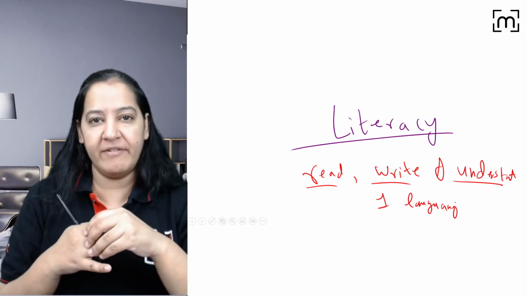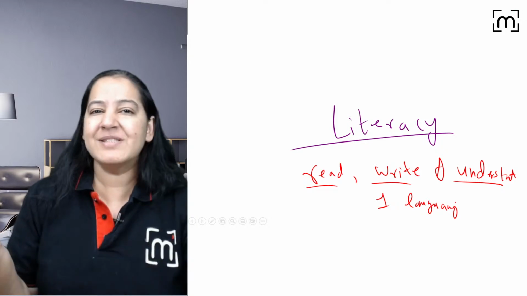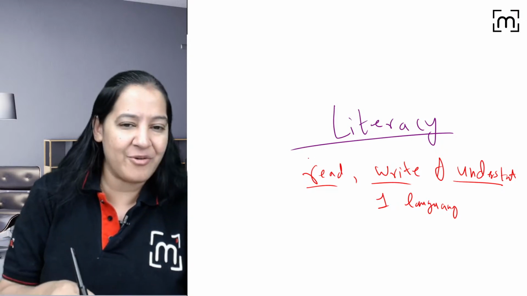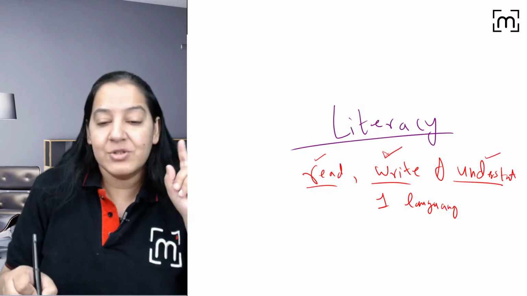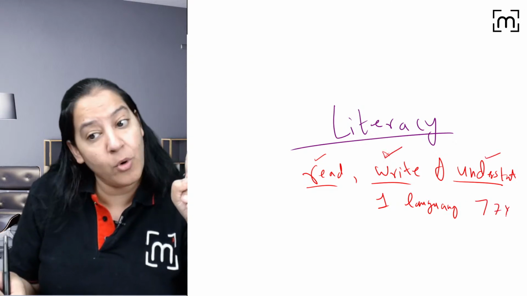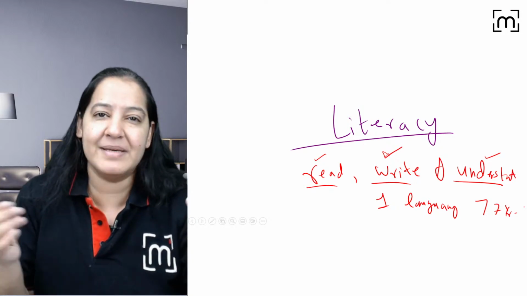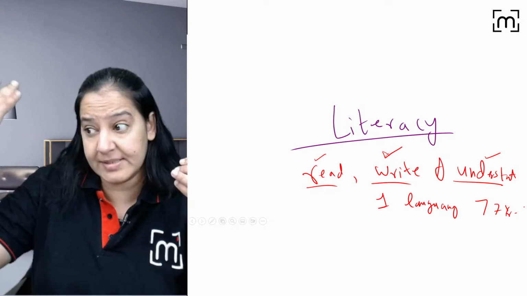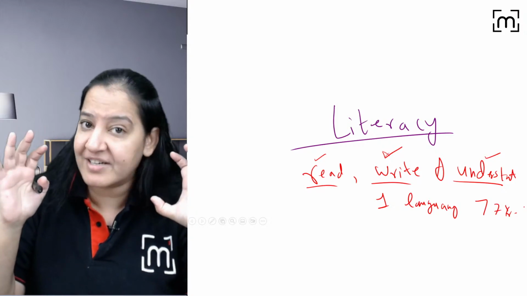But you know, I'm having a baby. My baby's age is less than 7 years. Up to 7 years, children don't understand. They can't read, or they start reading, they can't write. They start writing, they don't understand. So here the age limit is 7 years. More than 7 years this definition is applicable. Less than 7 years we can't say that my baby is illiterate. He will become literate once he crosses the 7 years. You got my point? So basically this definition is after 7 years.